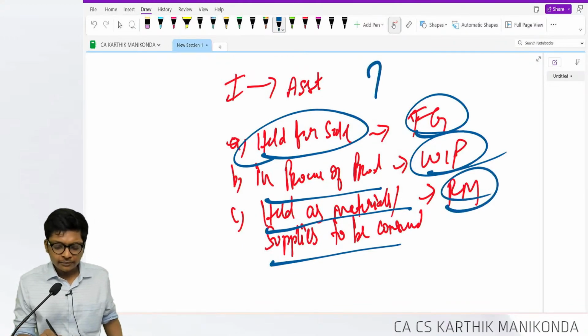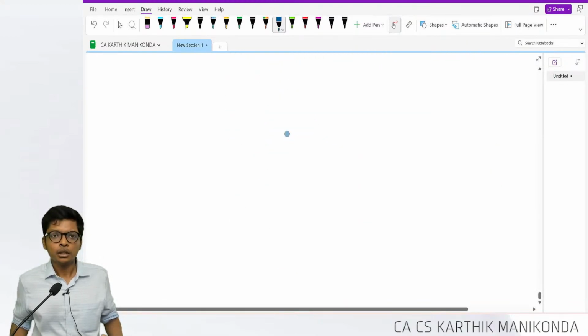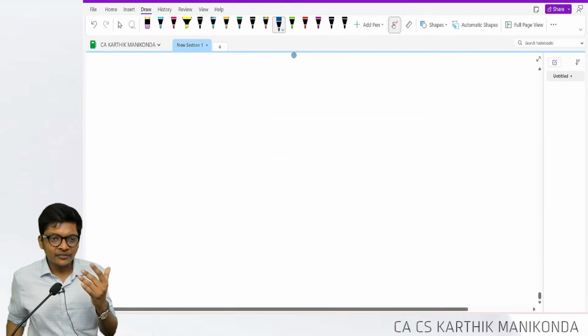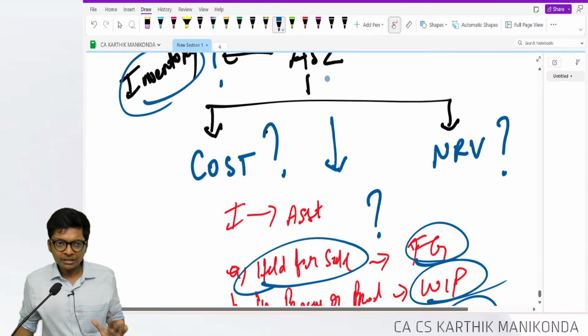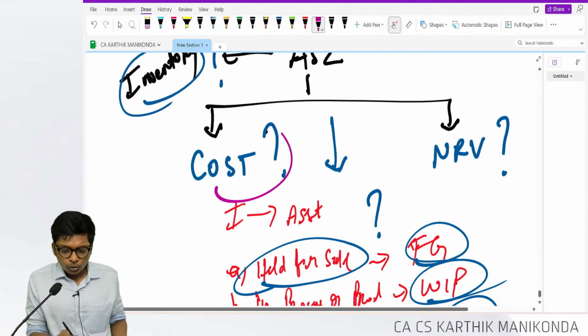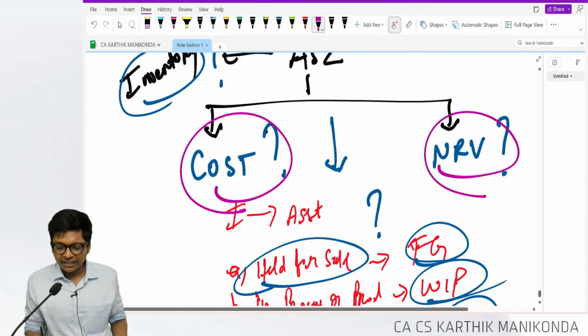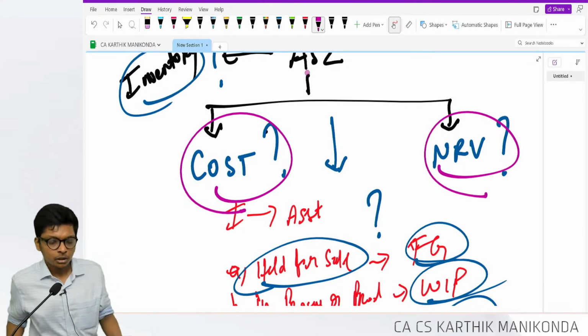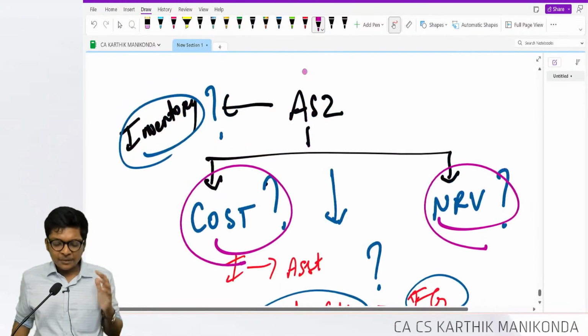So you know what inventory is. I'll give an example. You will understand the entire concept, because this whole standard is about how to find cost and how to find NRV. So NRV, let me finish first. What will be left is cost.